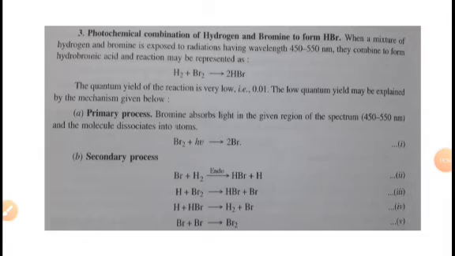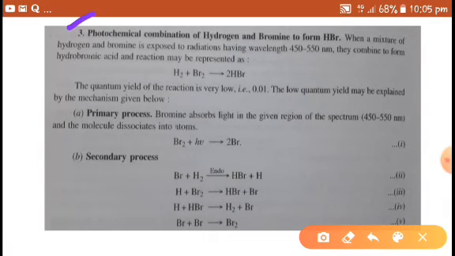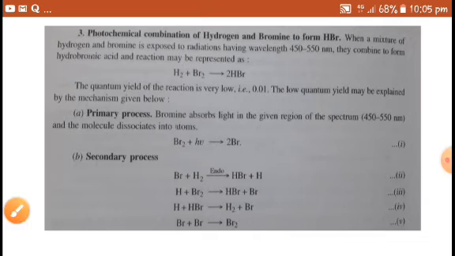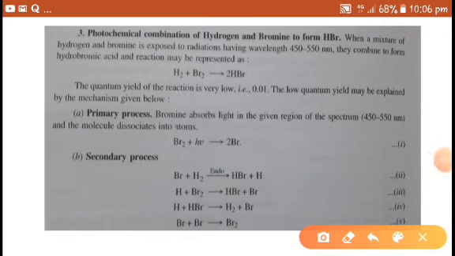So next one is the photochemical combination of hydrogen and bromine to give hydrogen bromide, right? When a mixture of hydrogen and bromine is exposed to radiation having wavelength 450 to 550 nanometers, they combine to form hydrobromic acid, and the reaction may be represented like this.